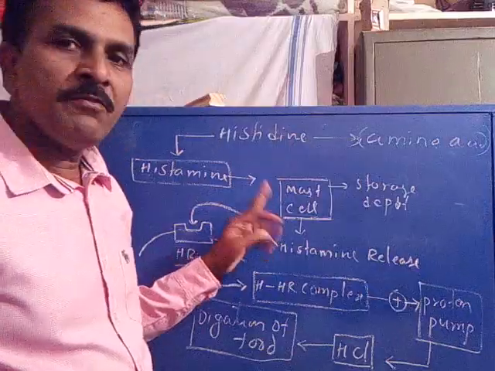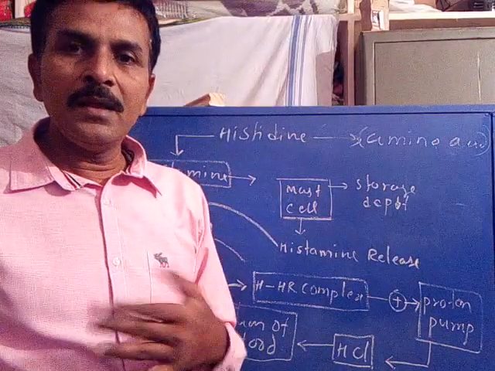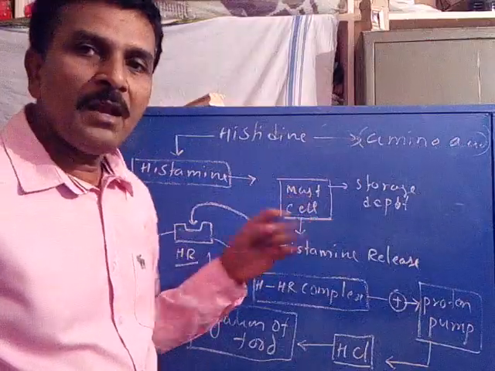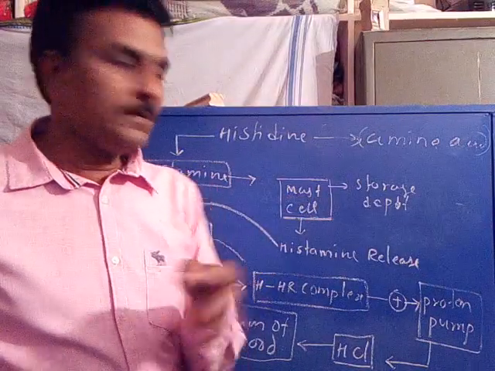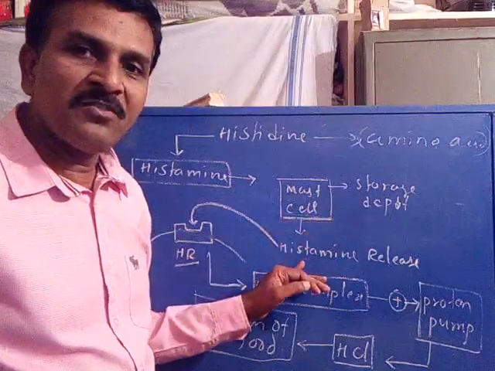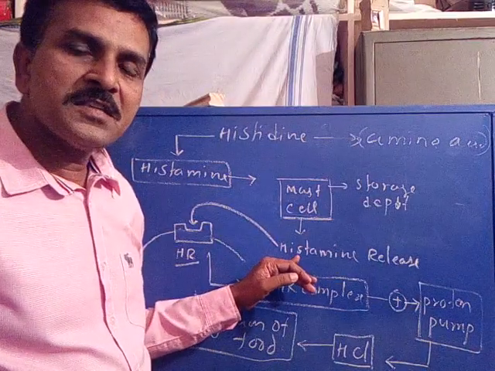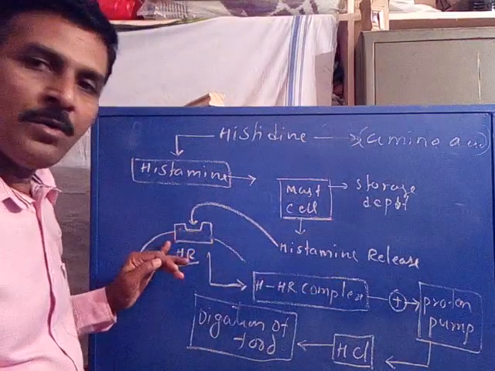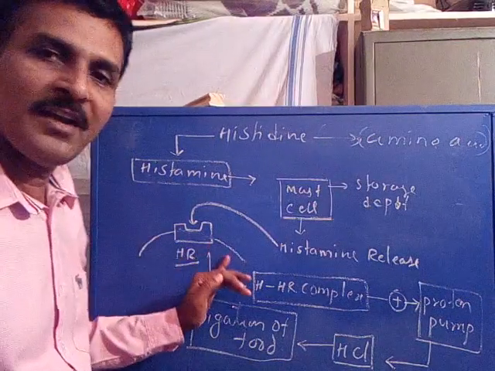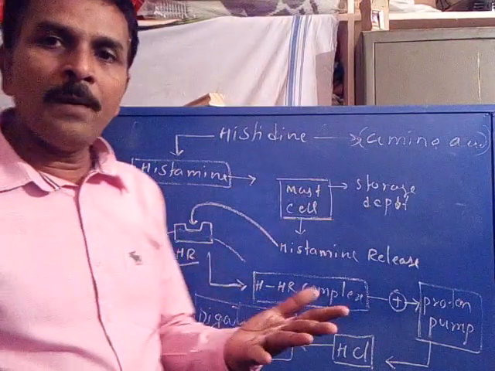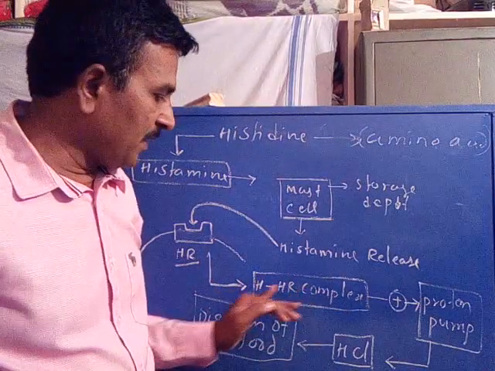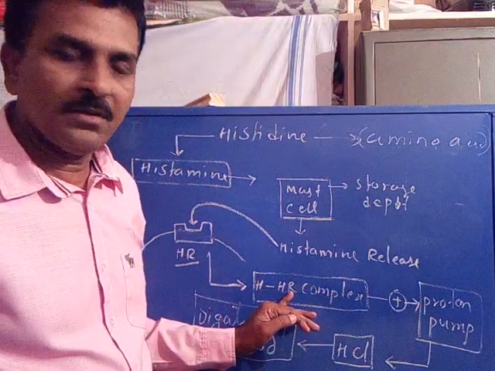Whenever necessary, according to its metabolic demand, the mast cell slowly releases the histamine. The released histamine interacts with the histamine receptor present in the gastric mucosa to form the histamine receptor complex.